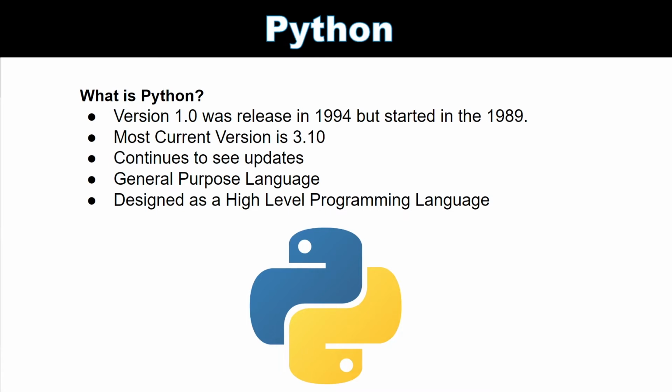So it's seen some major updates, and it's going to continue to see updates all along the way because people are still working with this and improving the language itself. But you can see that it really hasn't changed a whole lot. Version 1, version 2, and version 3, right? Like I said, it continues to see updates, so we're going to continue to see development with this programming language.